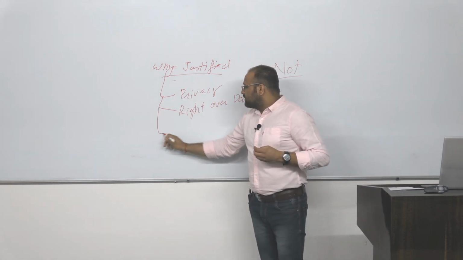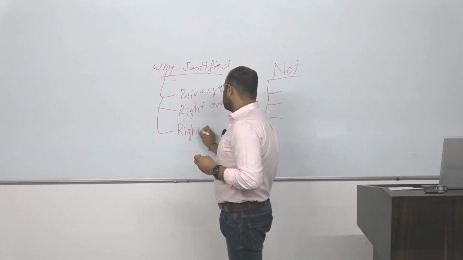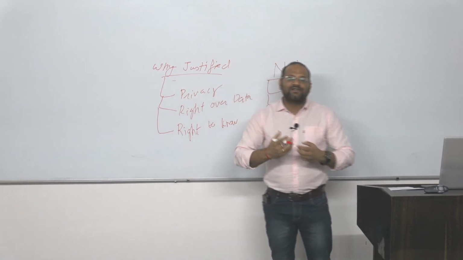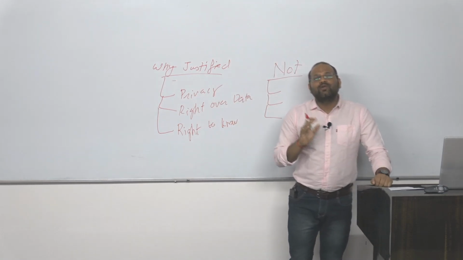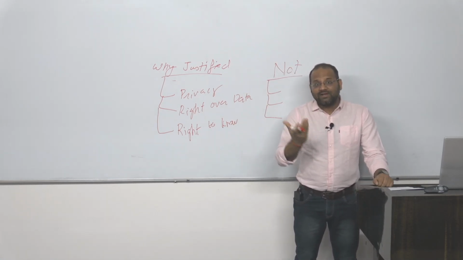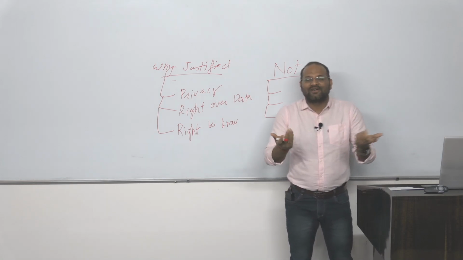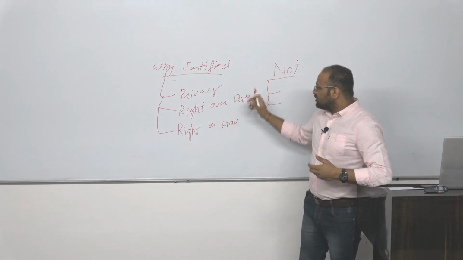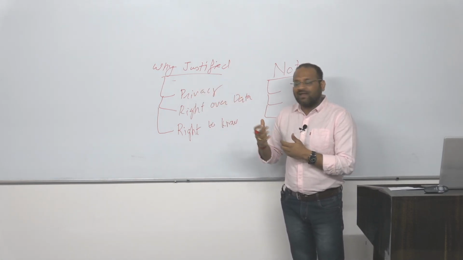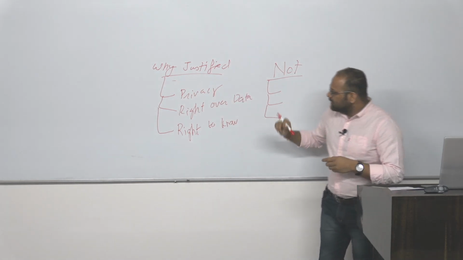The third value involved is the right to know. Right to know how the government is functioning, what the government is doing. Right to information is basically an extended part of that. What they are doing with the data, how they are manipulating or using the things. So these values are involved, and on these lines, using these competing values, we have to justify. This is with respect to the people.